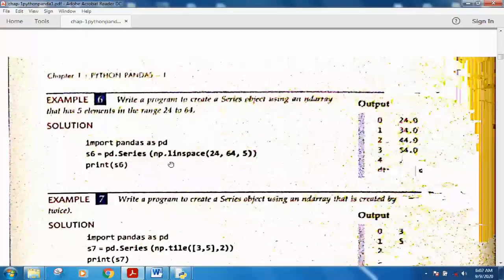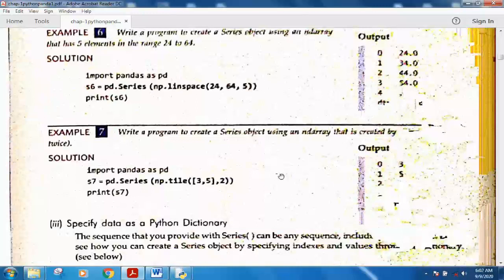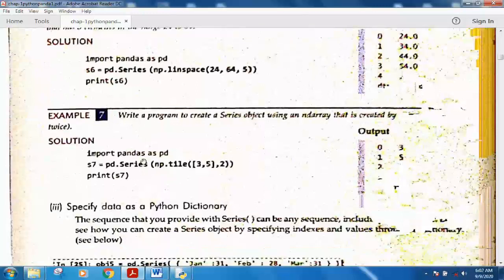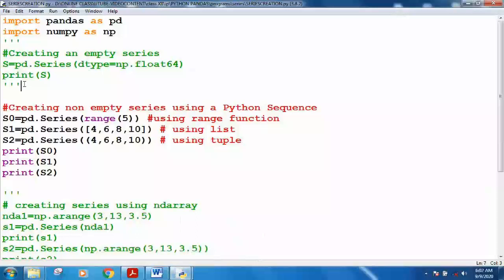Then linspace, you know, is also one more method of creating an array. So you are creating an array of 24, 65 and 5, and then again you are putting this array in a series. So series s6 will be created using this np.linspace array. Next, this example shows how you can use an array created using tile. That also has been used.